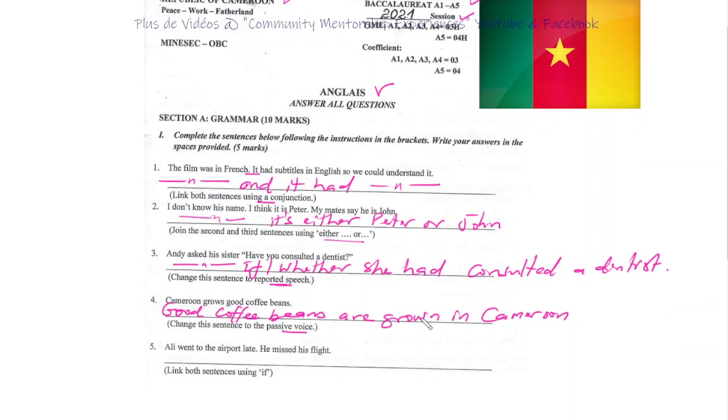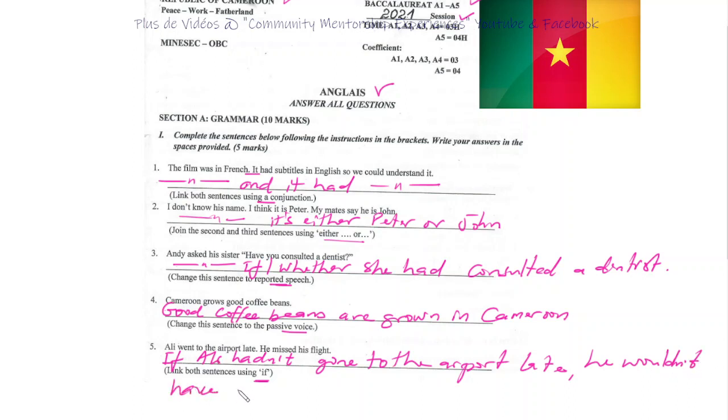Okay, next. Let's move on. Yes. 5. Ali went to the airport late. He missed his flight. And then we need to use if. I'm immediately thinking, if Ali had not gone to the airport late, he, of course, wouldn't have missed his flight.